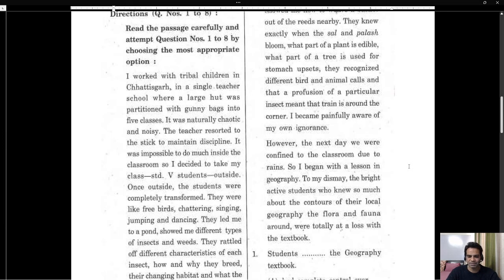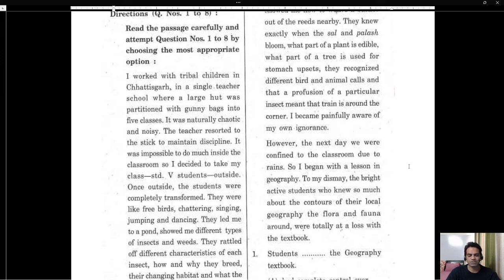However, the next day we were confined to the classroom due to rains. So I began with a lesson in geography. To my dismay, the bright active students who knew so much about the contours of their local geography, the flora and fauna around, were totally at a loss with the textbook.